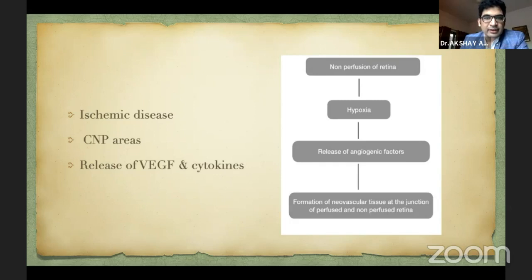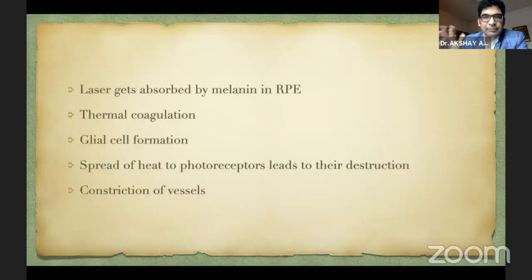So when we do a laser, this laser gets absorbed by pigments, which is melanin in the RPE and hemoglobin in the blood. It causes thermal coagulation. Usually there is heat generation at the RPE level, and at any duration of laser above 100 milliseconds, this spreads to the photoreceptors and destroys them, causing thermal coagulation and glial cell formation.